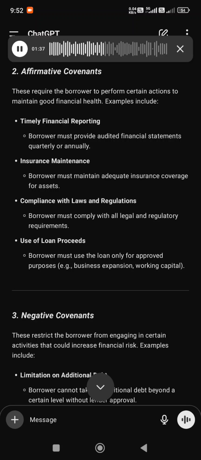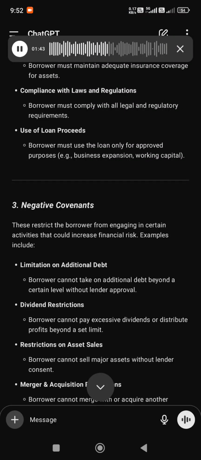Insurance maintenance. Borrower must maintain adequate insurance coverage for assets. Compliance with laws and regulations. Borrower must comply with all legal and regulatory requirements. Use of loan proceeds. Borrower must use the loan only for approved purposes, e.g., business expansion, working capital.